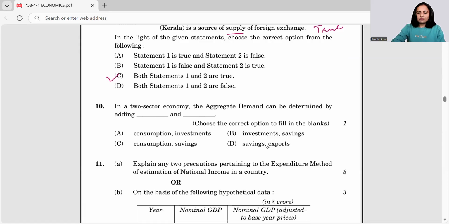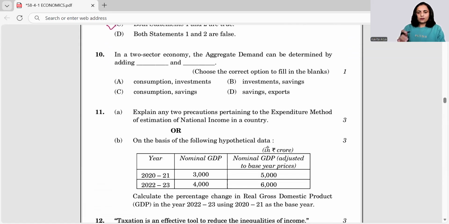Moving ahead, and we are just on the closure of 1 markers. In a two-sector economy, AD can be determined by adding dash and dash. That's a clear-cut statement. AD is equal to C plus I, everyone knows. So it's consumption plus investments. Why is it C plus I? Because we're talking about 2 sectors only.